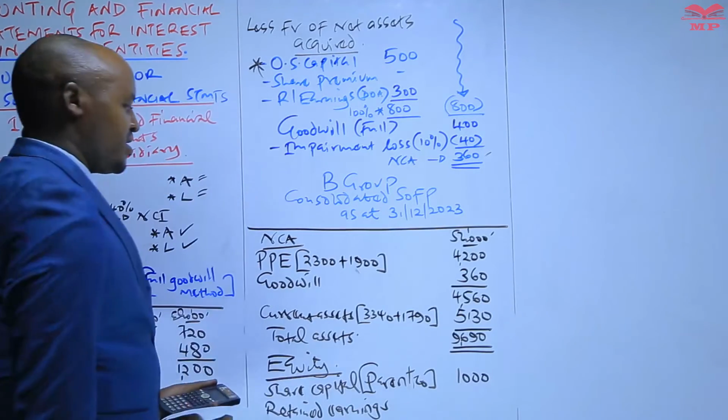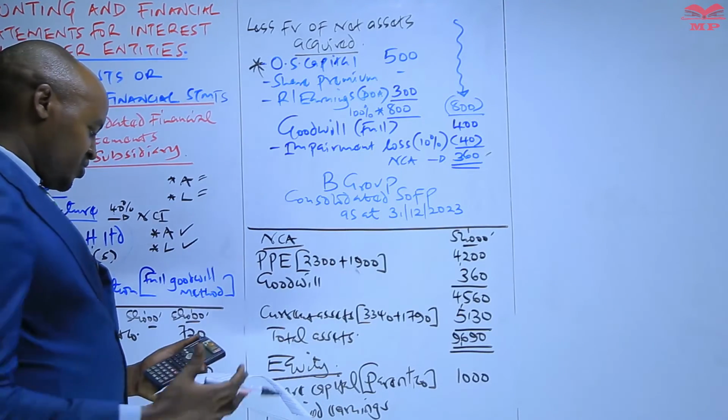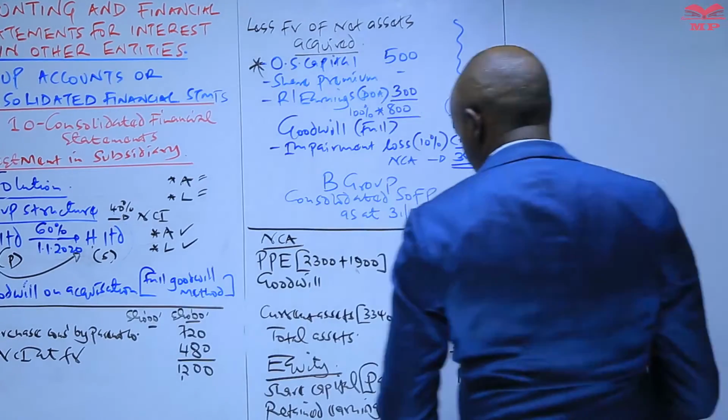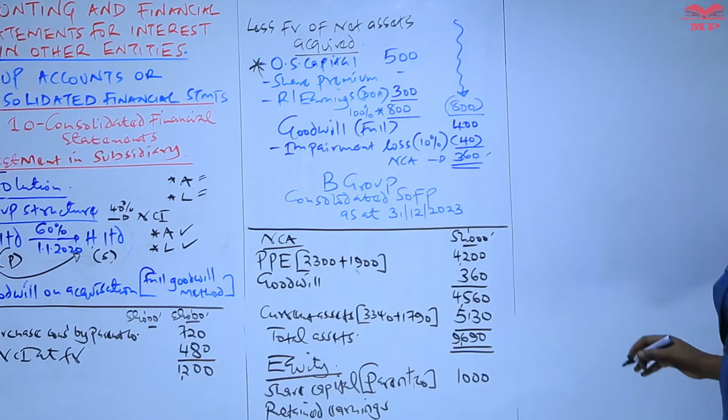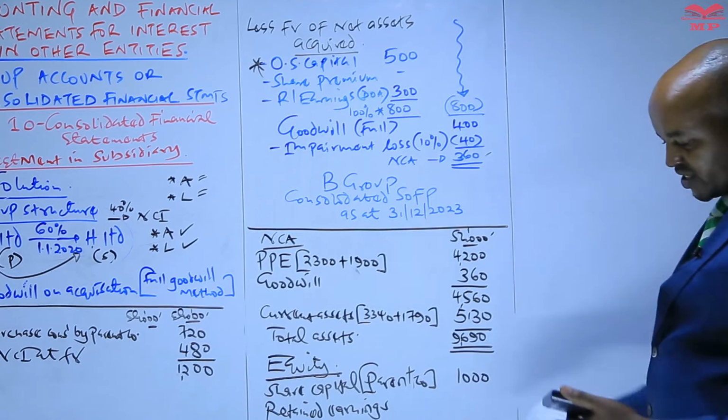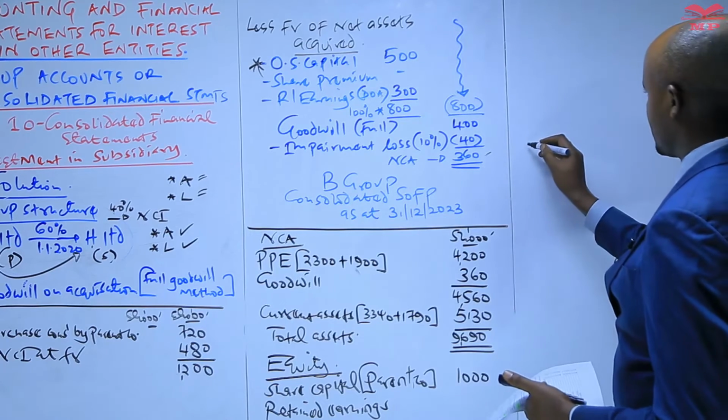For the retained earnings, this one has to be computed. We don't combine that of the parent and that of the subsidiary, but this one is quite simple. So what we do here is compute the retained earnings to be included here, which is now the group retained earnings.